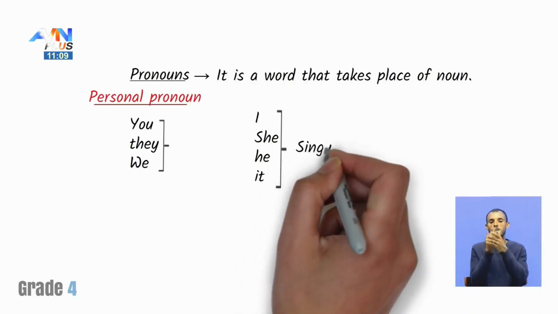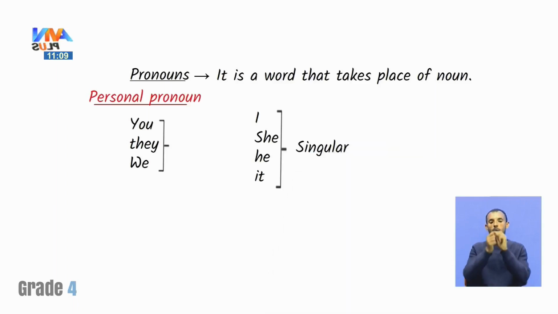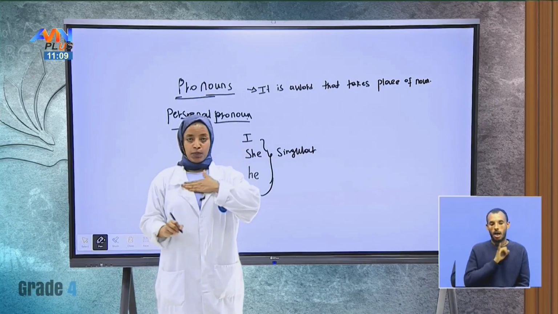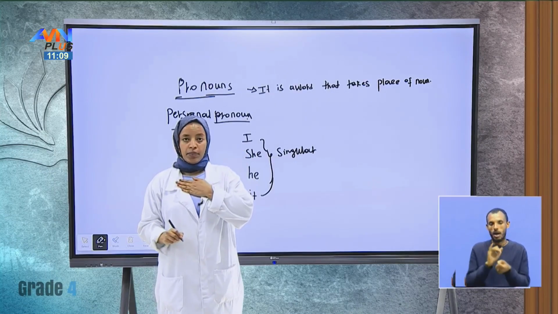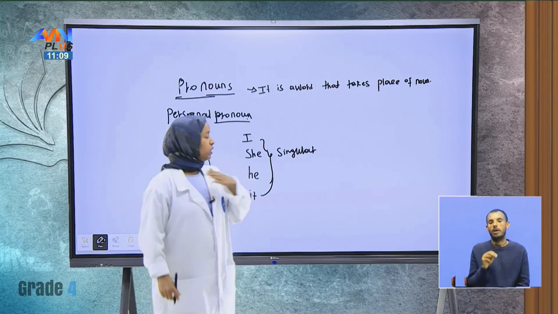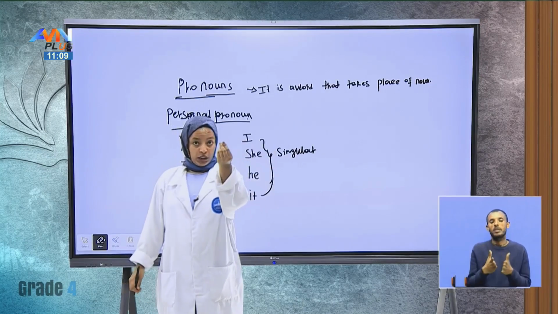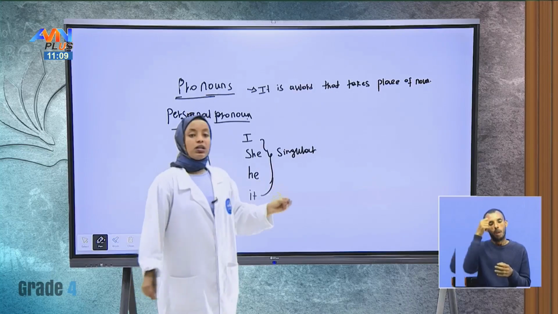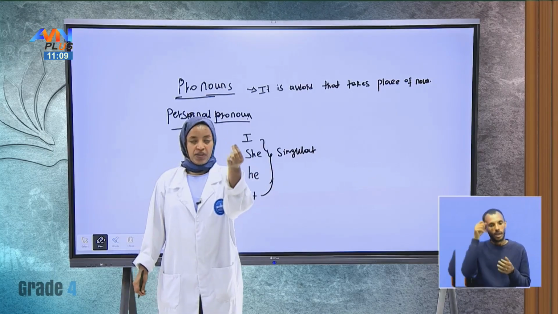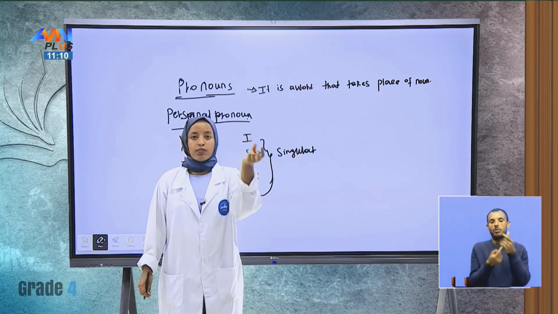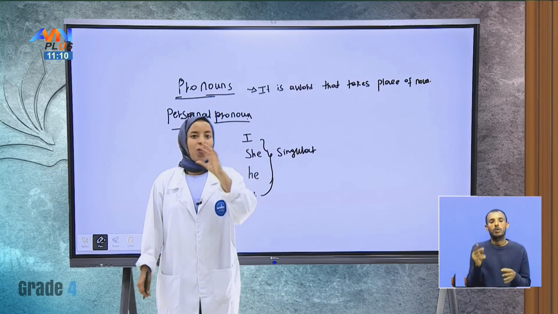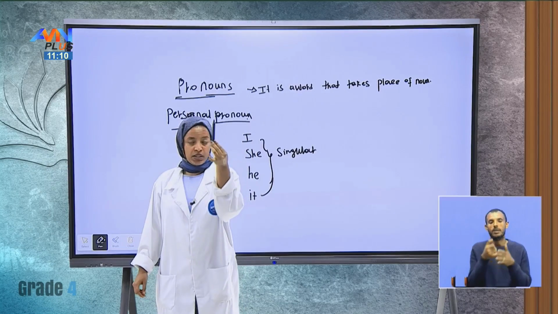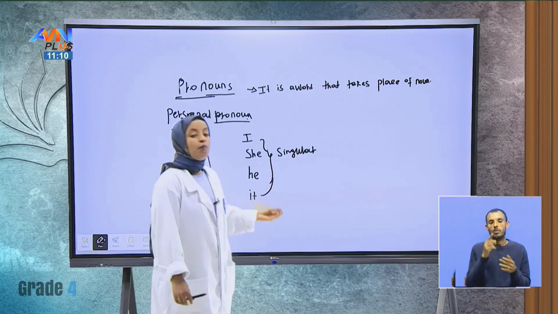Singular pronouns. For example, I is for a specific person. For example, I am Nabila. I am Nabila talks about me. And she is for one specific girl. We can use he specifically for one boy. And we can use it for one specific thing, a singular thing. Maybe a cat, maybe a dog, maybe an object, whatever. Even for this is a pencil, we can use it.